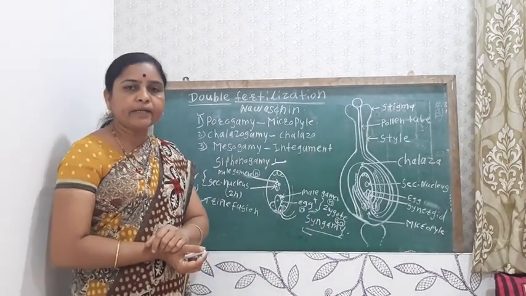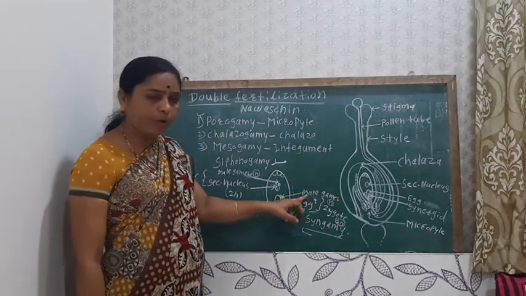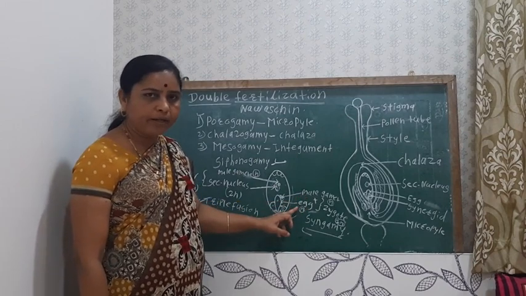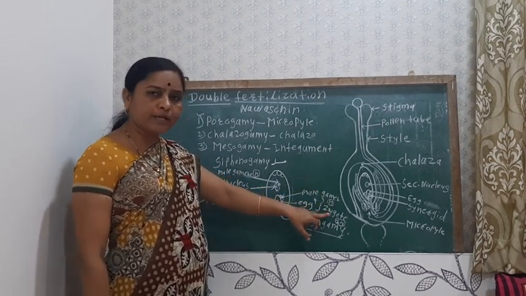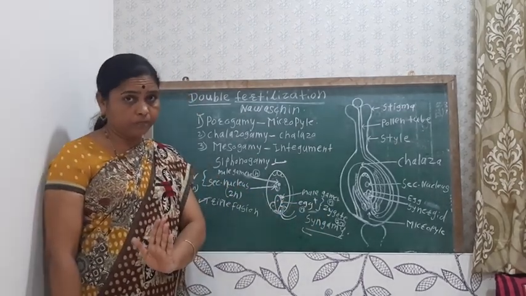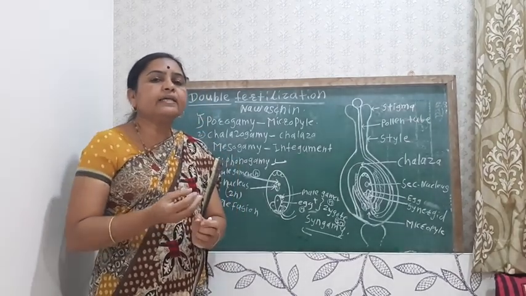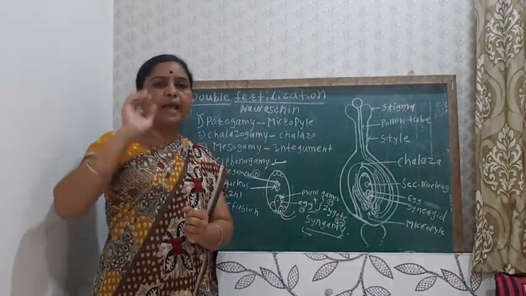How is the diploid condition of the plant maintained? The male gamete is haploid and the female gamete is haploid. By their fusion the diploid zygote is produced, and from this zygote the embryo is produced, and from the embryo there is the formation of the plant.